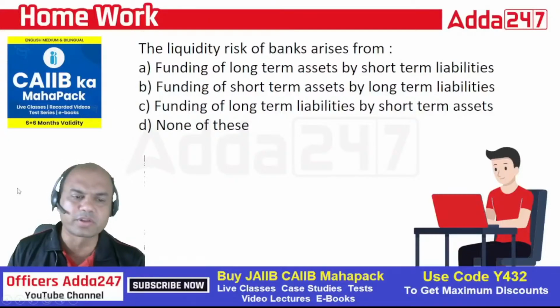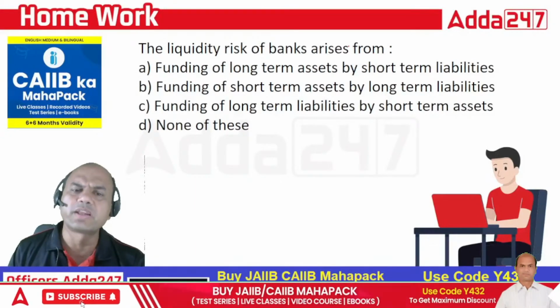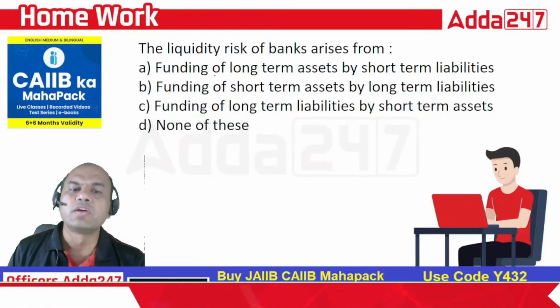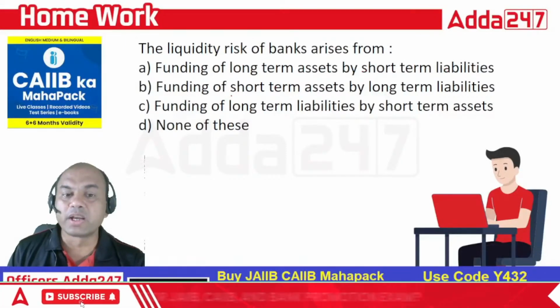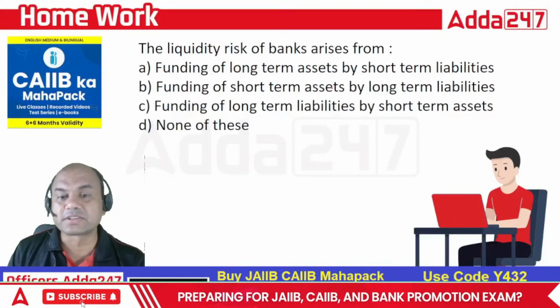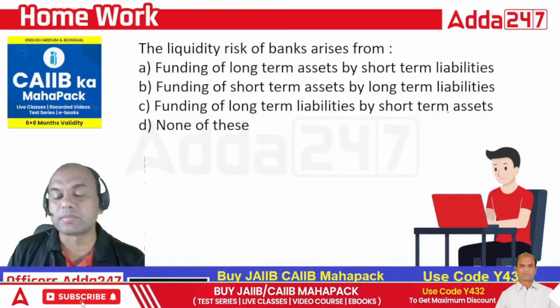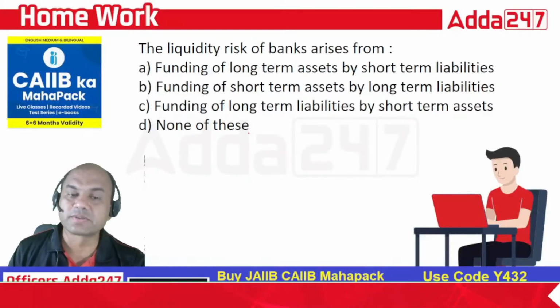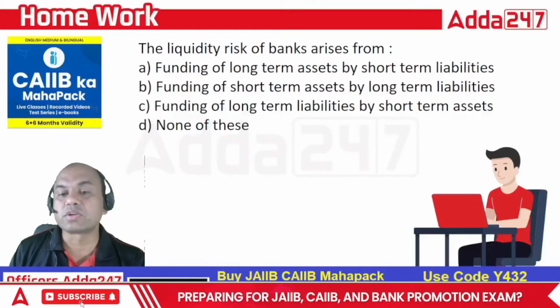I had given you a homework. The homework was: the liquidity risk of the banks arises from. So from where does this liquidity risk arise? Funding of long-term assets by short-term liabilities. Funding of short-term assets by long-term liabilities. And funding of long-term liabilities by short-term assets. And none of these. So what is this? Funding of long-term assets by short-term liabilities.